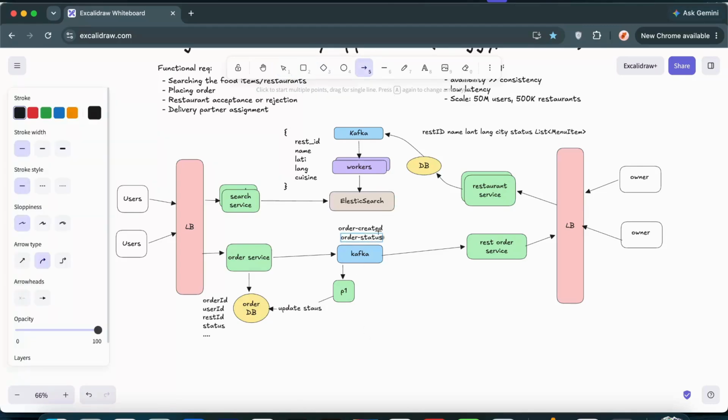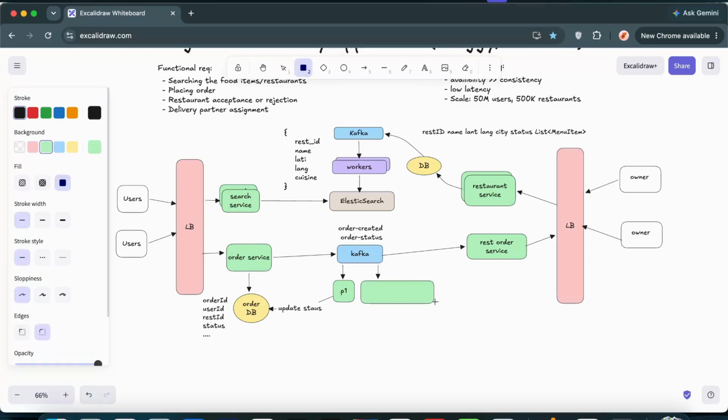Then the next worker communicates directly with the user. So it is kind of a notification service. It sends the notification to the user. And again, we can have another consumer which ensures that rider assignment is happening. So we can have a consumer, a rider assigning service, something like that.